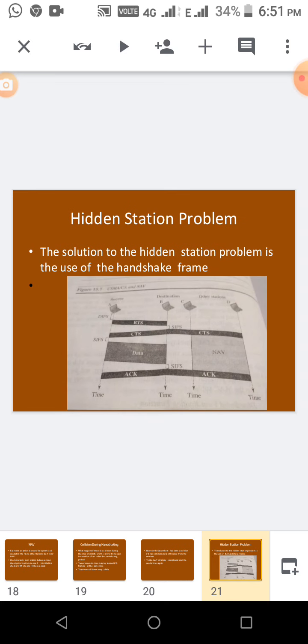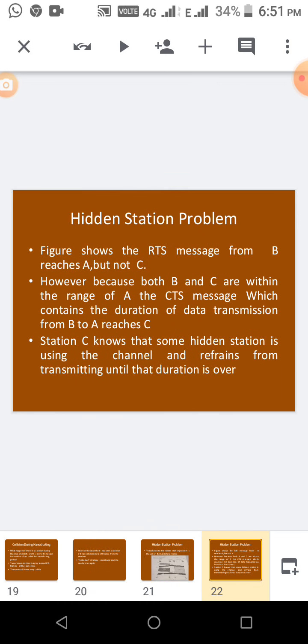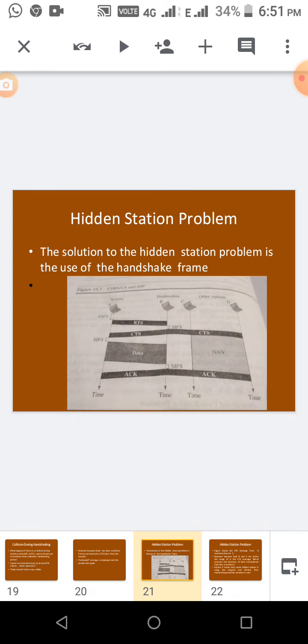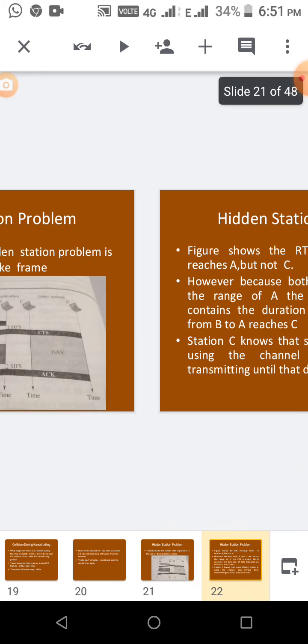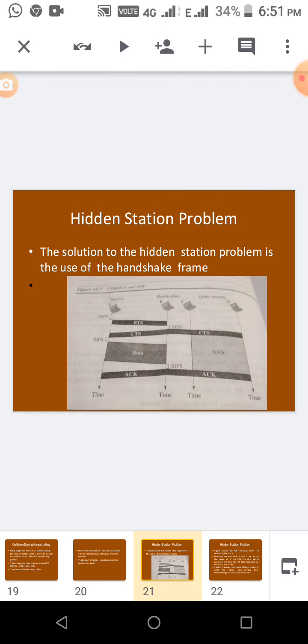Next thing is the hidden station problem. The solution to the hidden station problem is the use of handshake frames. What is the hidden station problem? See in this picture, B is a station that is going to send a frame, and near B two stations are there, A and C. In this figure, the RTS message from B reaches A, but not C.